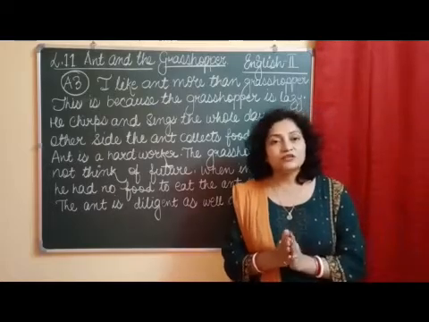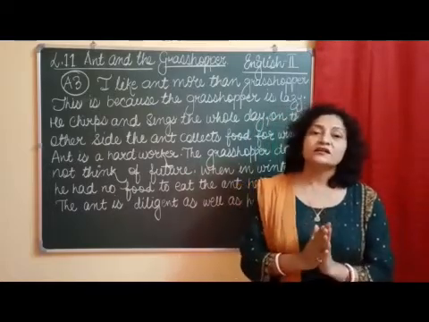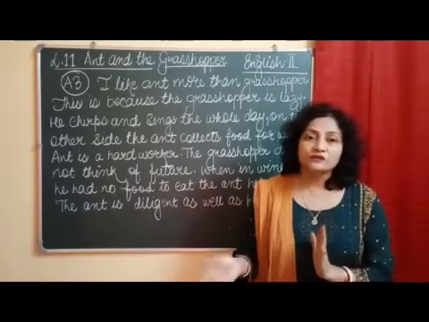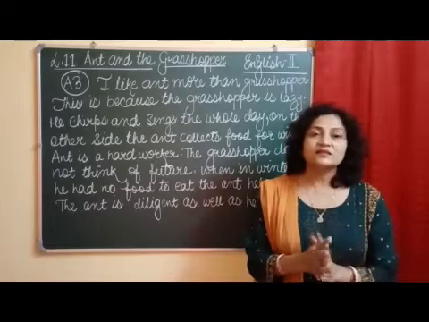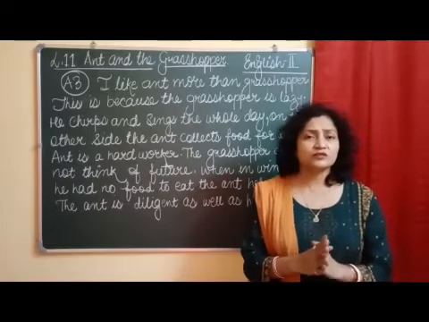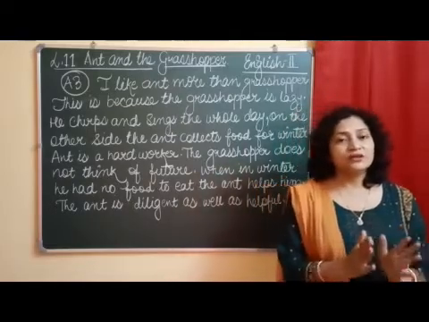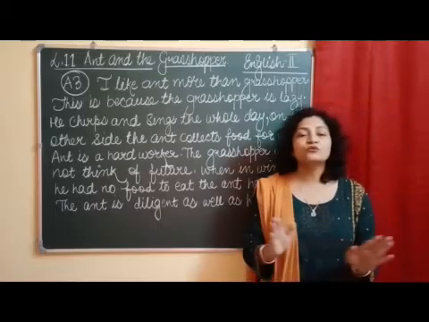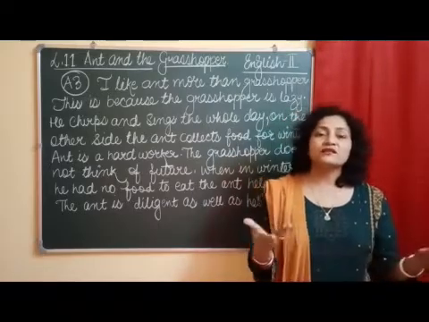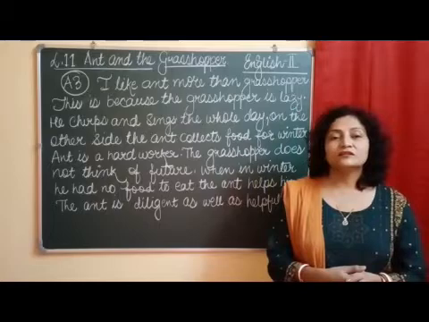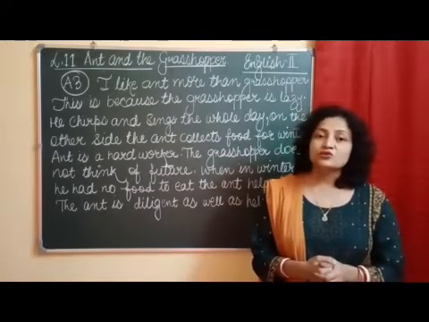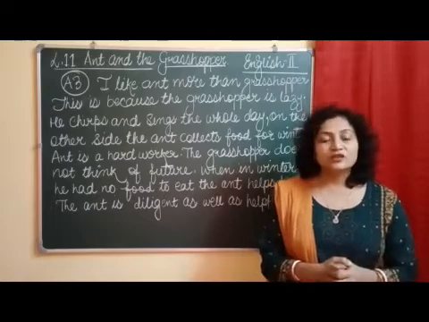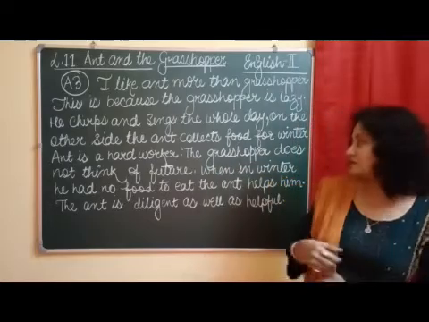But this ant was a future thinker. It was planning for the coming season, winter. It knew that as soon as winter came, there would be no food around. Everywhere there would be snow, and not a single bit of food would be left for them to eat. So it was planning for the future and collecting food for winter.